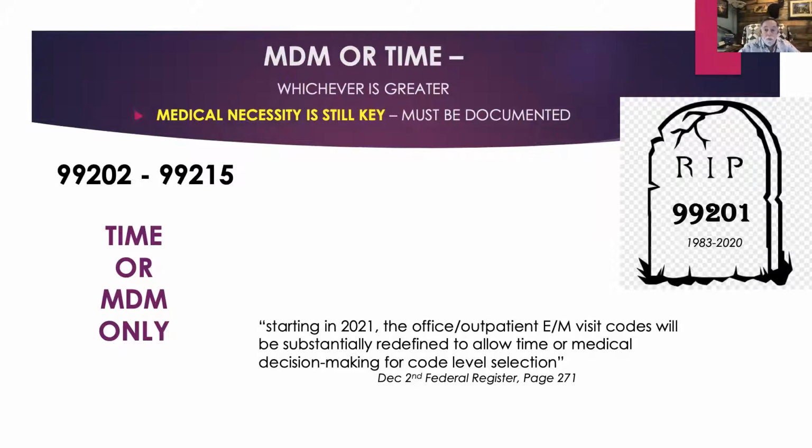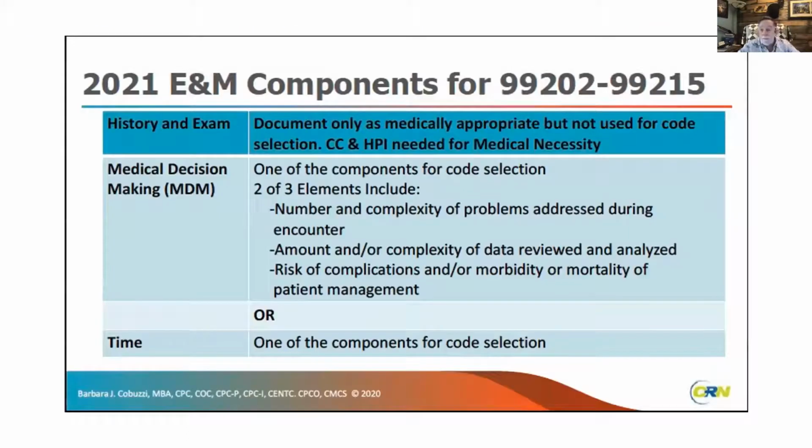Now, in 2021, on the MDM, medical decision making, we have different things we're looking for. This year, we're looking at number and complexity of problems. We're looking at the amount and/or complexity of data, as well as the risk of complications. Just like we had last year, it's still 2 out of 3. Whichever two of the highest ones gives us the level of medical decision making. Or we can bill based off of time, but that's a different webinar.